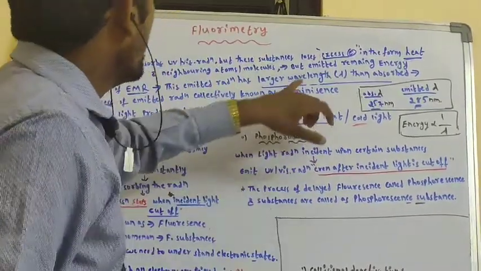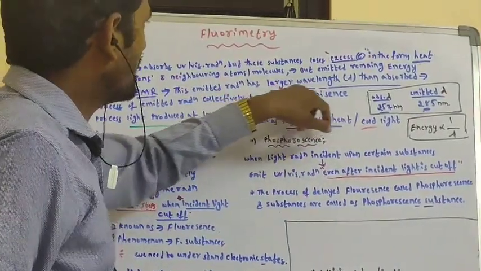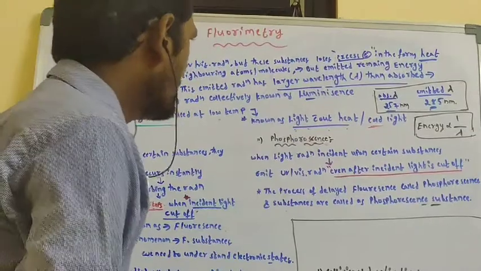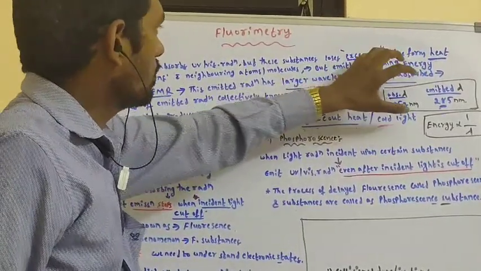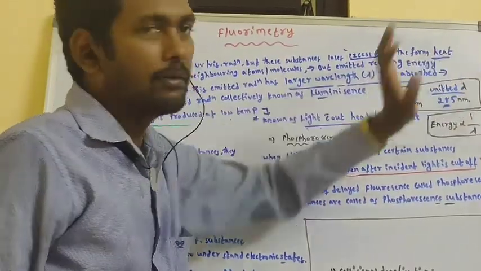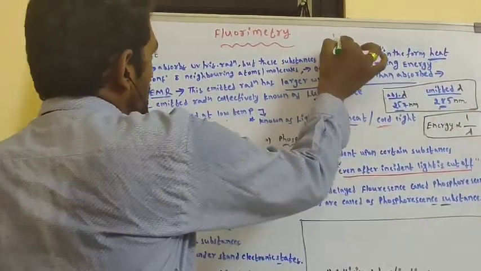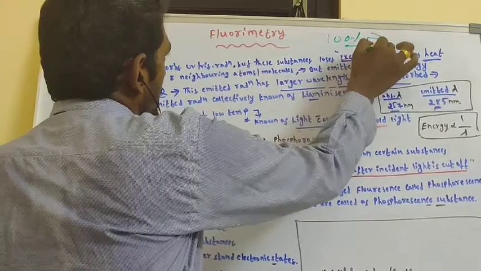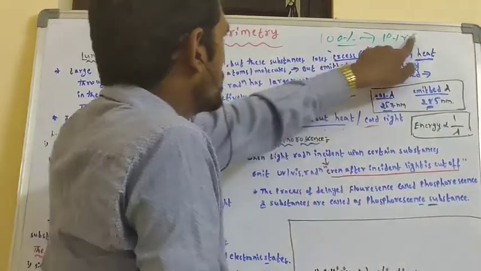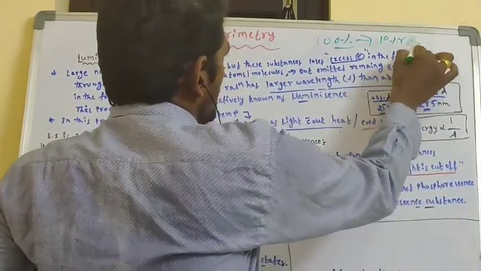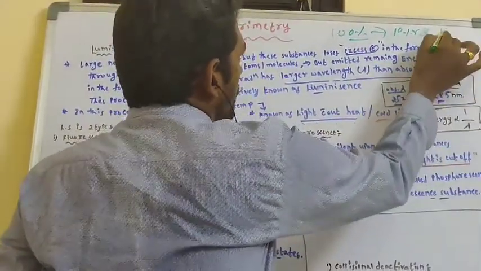Here the emitted radiation has a larger wavelength than the absorbed radiation. What happened? Initially the compound loses some excess energy in the form of heat. If this compound absorbs 100% radiation, suppose 10% is liberated in the form of heat.